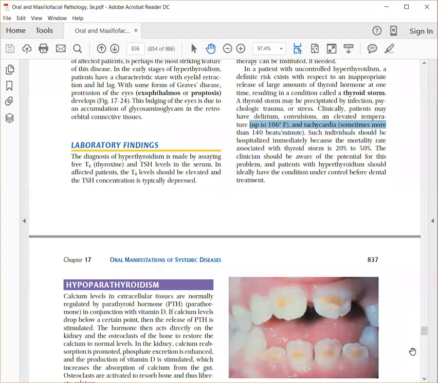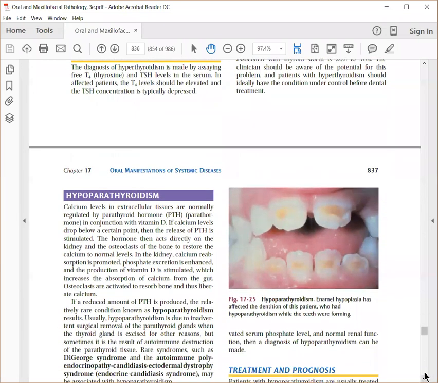Okay, so in hyperthyroidism, what you see is increased levels of T4, which is thyroxine, and reduced levels of TSH. In hypothyroidism, if it is primary hypothyroidism, T4 will be low and TSH will be high. Whereas if it's secondary hypothyroidism, your TSH levels will also be low. Okay, so that is your thyroid condition.